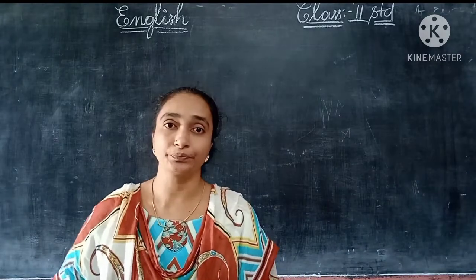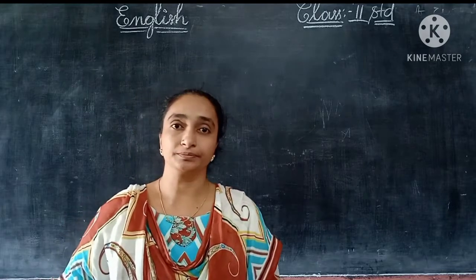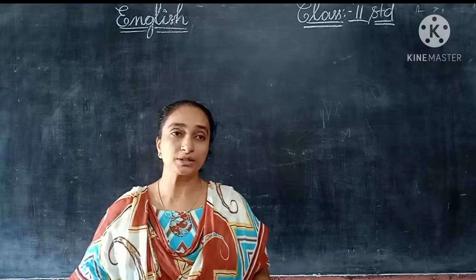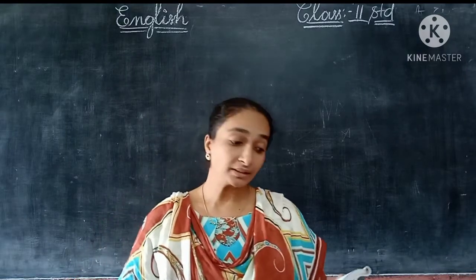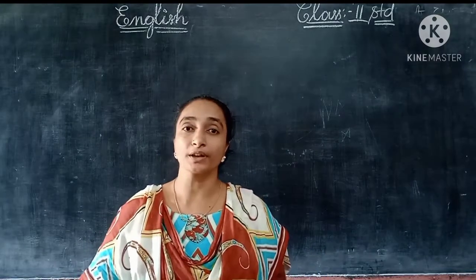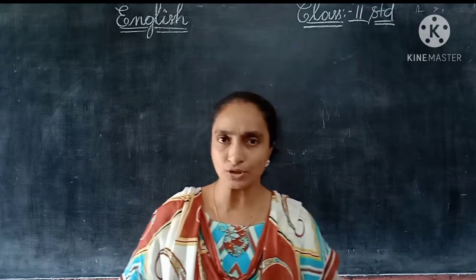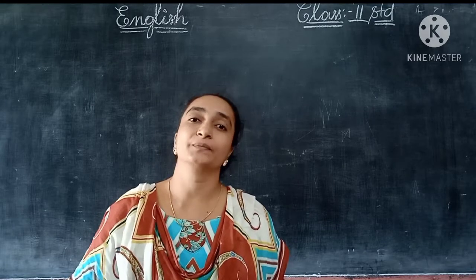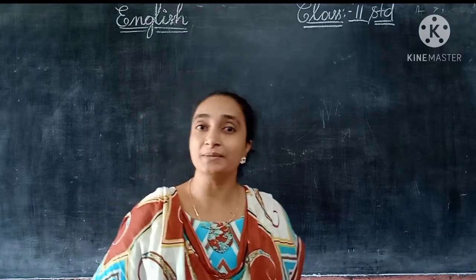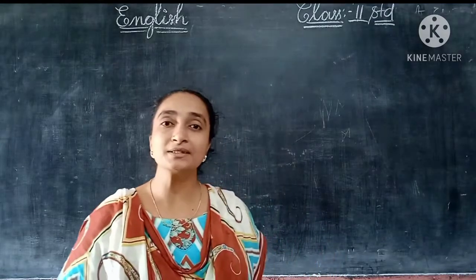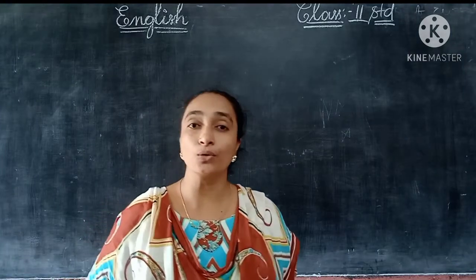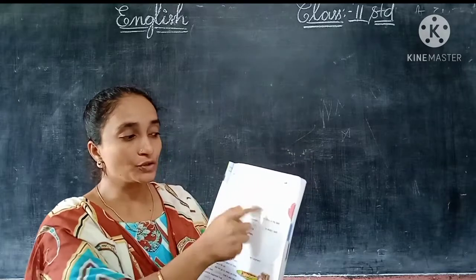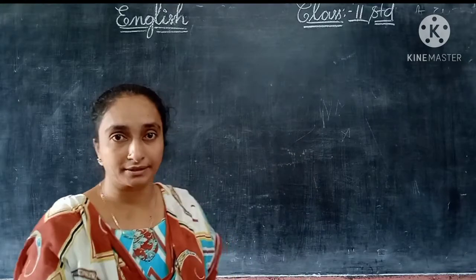Andy was a... Who was Andy? They have given two options for us: a fat cat or a 7-year-old boy. Andy was a fat cat or a 7-year-old boy? The answer is, he's not a fat cat. The fat cat's name is Tubby. Andy was a 7-year-old boy. So here they have given a tick mark for 7-year-old boy, and you should write this here in the blank.